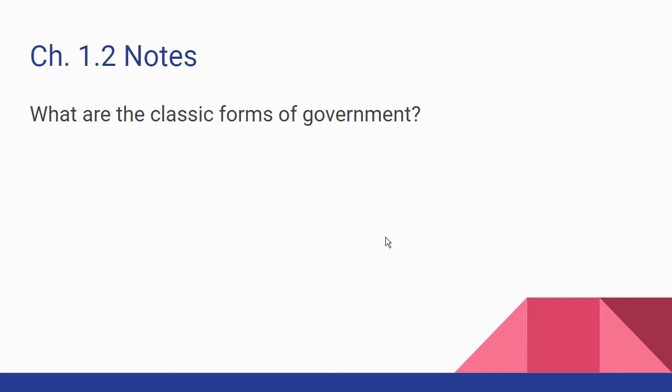And the first question on your notes is, what are the classic forms of government? You'll notice in your notes there are three listed: monarchy, dictatorship, and democracy. Well, we're going to look at each of those, but we're going to break it down into even smaller sections so that you can get an idea, because there is more than one type of monarchy, more than one type of dictatorship, etc. So we're going to look at the various ones, and just feel free to pause the video anytime you need to catch up or whatever you need to do.